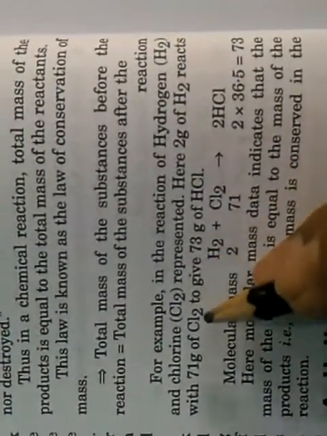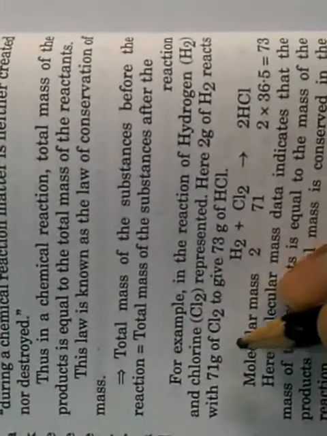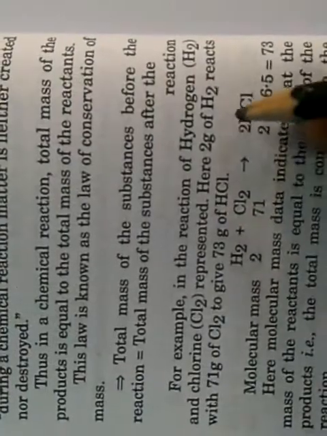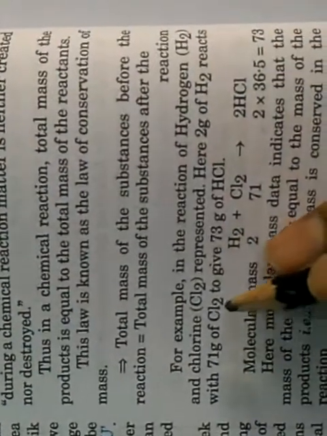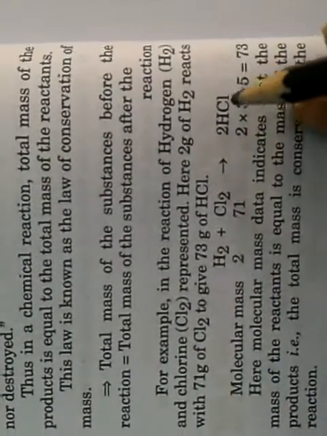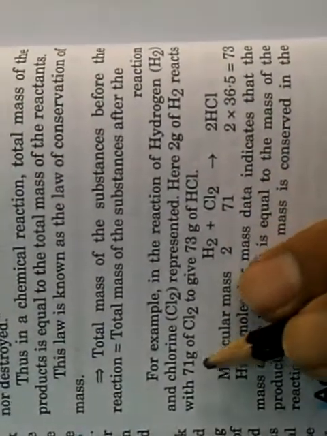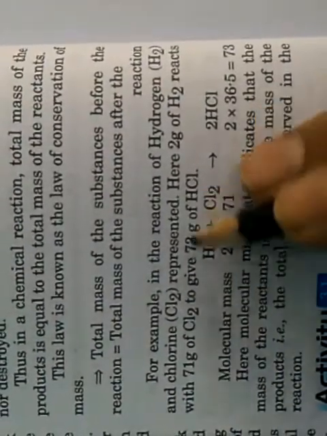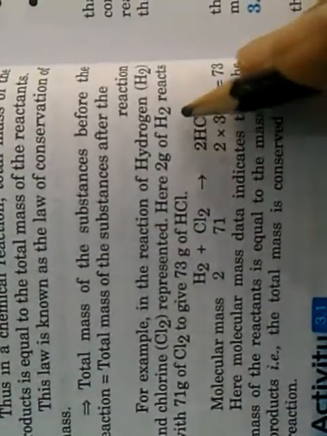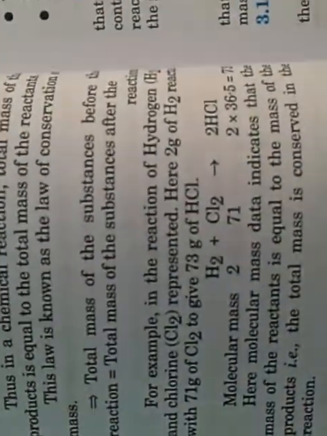For example, 2 grams of hydrogen and 71 grams of chlorine give rise to 73 grams of hydrochloric acid. So here we can see that mass is the same before the reaction and after the reaction. That means mass is conserved. This is the law of conservation of mass.